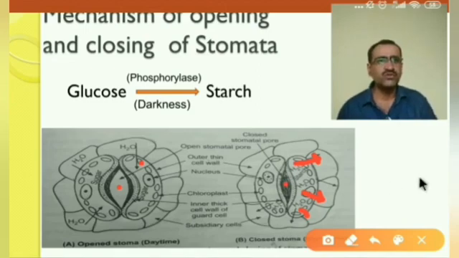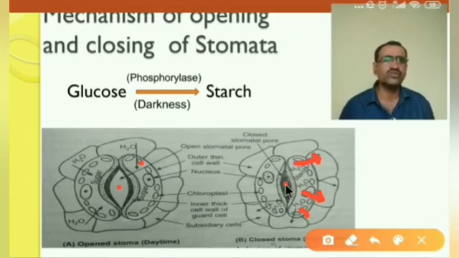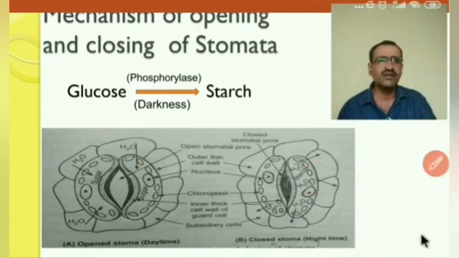Here, due to exosmosis, the turgor pressure of the guard cell decreases, and due to the decrease in turgor pressure the stomata is closed. Okay, in this way the opening and closing of the stomata takes place in the guard cell.